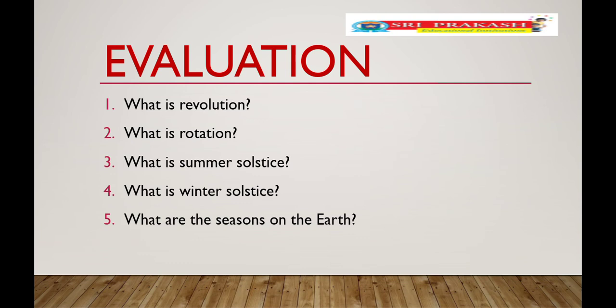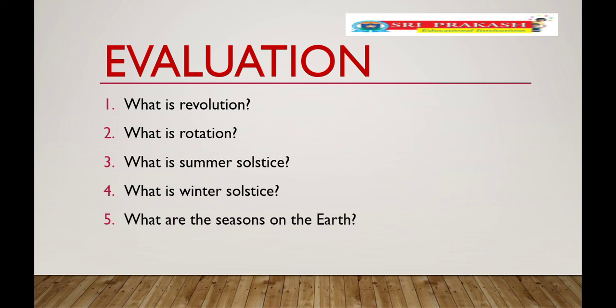Okay, children, I would like to ask some questions. What is revolution? Revolution means nothing but the Earth revolves around the Sun. What is rotation? Rotation means nothing but the Earth moves itself.